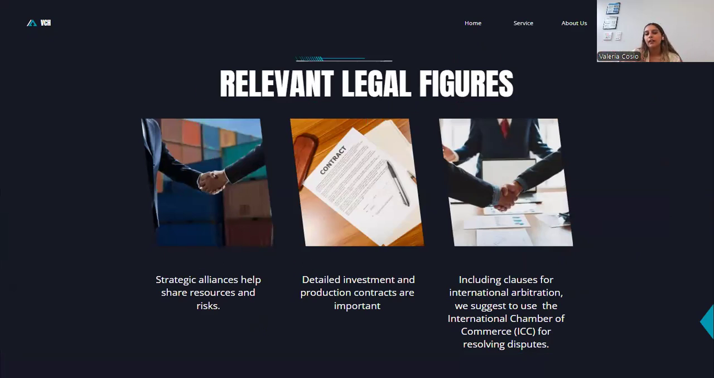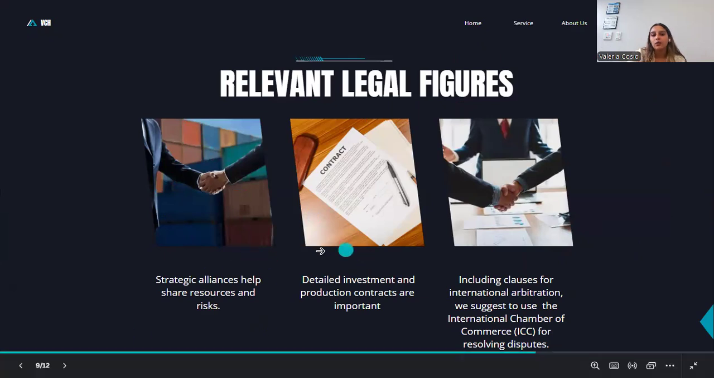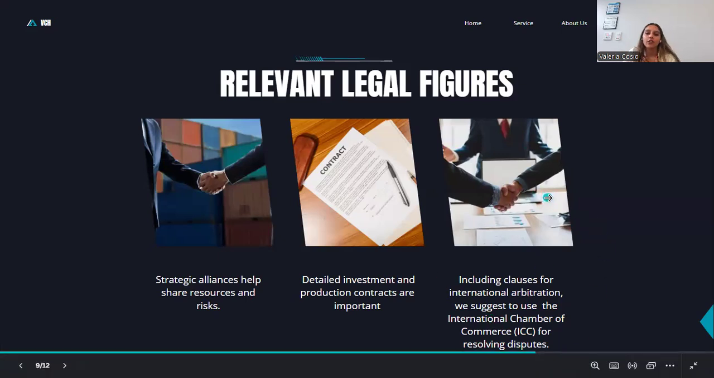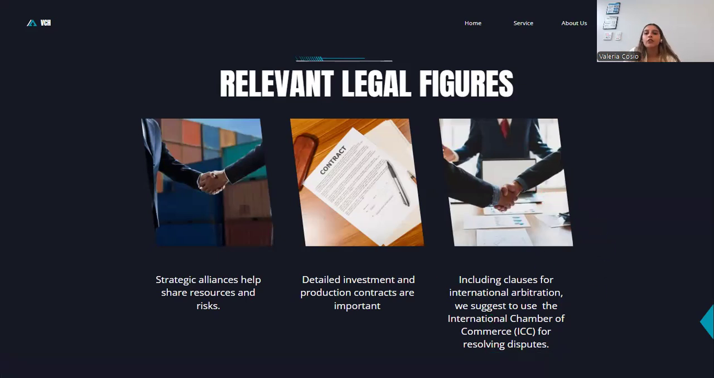In this way, the relevant legal figures are, one, the strategic alliance, to help us not take so much risk. The second one is detailed investment and production contracts, which are important to say which company is going to do which obligation. And the third one is including clauses of international arbitration. We suggest using the International Chamber of Commerce to resolve disputes, because many of these disputes are resolved in this court and it is always beneficial for Canadian companies.